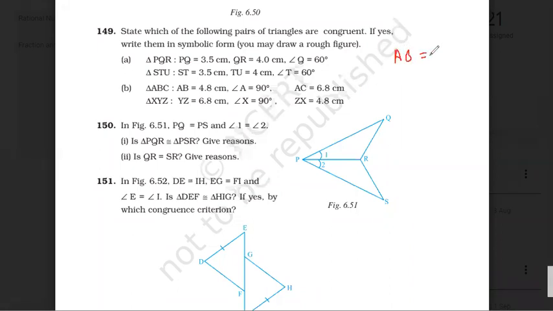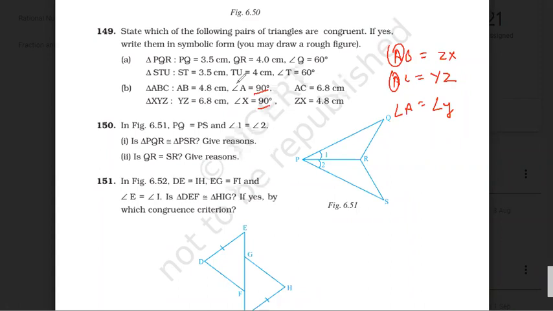AB is equal to ZX. AC is equal to YZ. So common is angle A, common is angle Y. But here angle A is equal to angle X. Right?